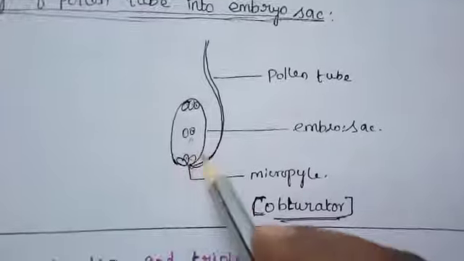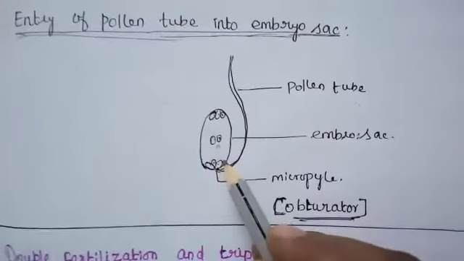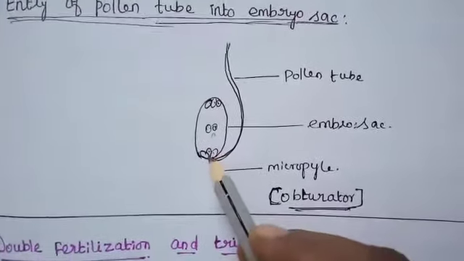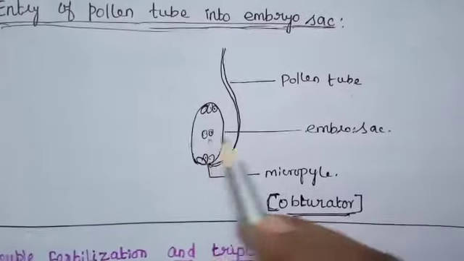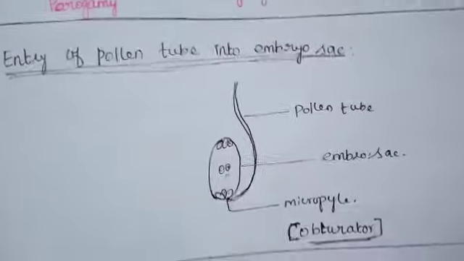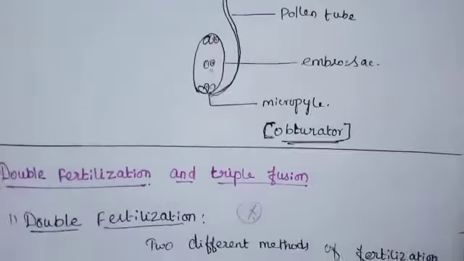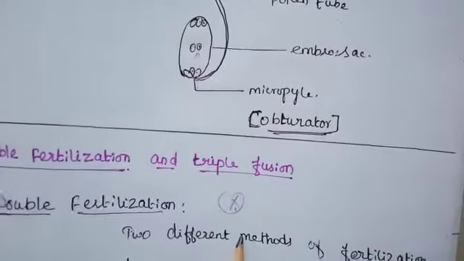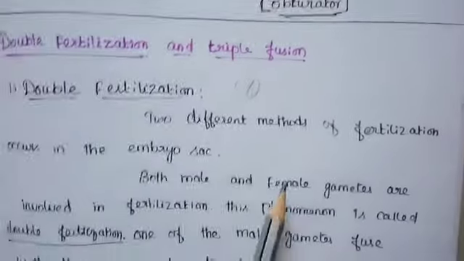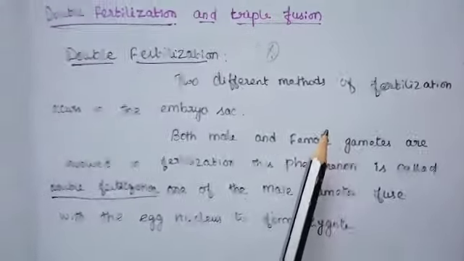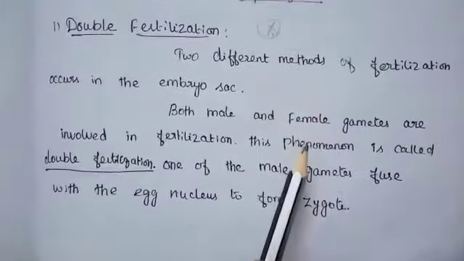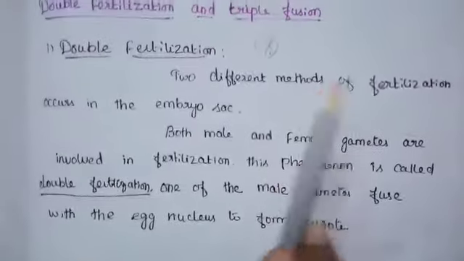So there are two types of fertilization: double fertilization and triple fusion. First one fertilization, another one fertilization. So what is double fertilization? Very important, two mark questions. Two different methods of fertilization occur in the embryo sac. Both male and female gametes are fused with the involvement of fertilization. This phenomenon is called double fertilization.